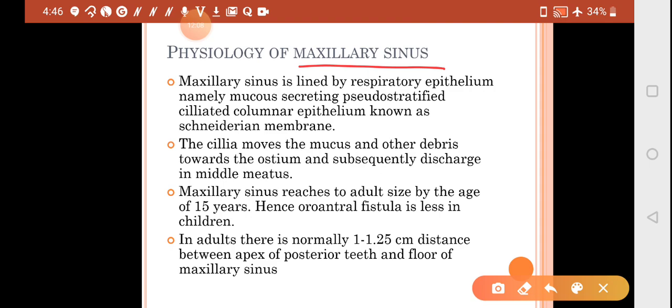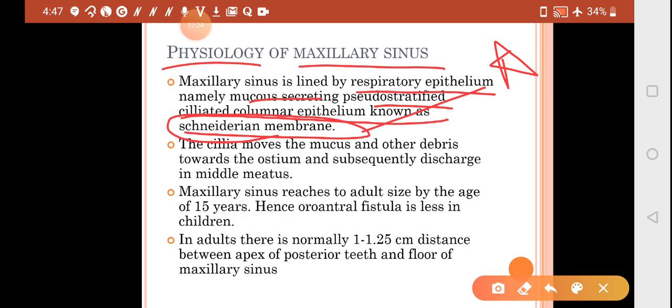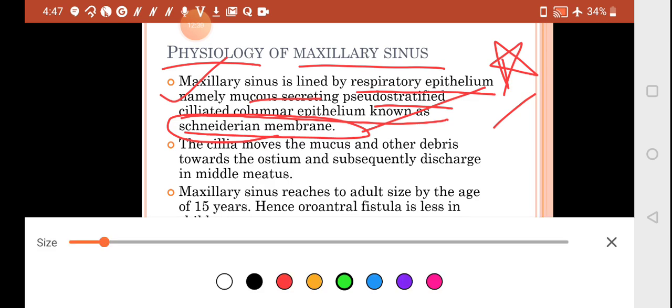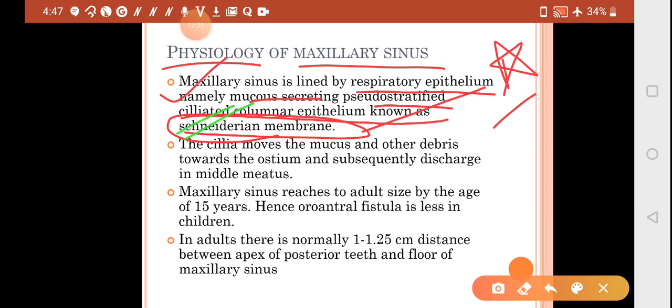Next is your physiology of your maxillary sinus. The maxillary sinus is lined by the respiratory epithelium, and that is mainly your mucus secreting epithelium, that is your pseudostratified ciliated columnar epithelium known as Schneiderian membrane. So it should be very well known what the name of the membrane that is surrounding it is. Answer would be your Schneiderian membrane. This thing should be very clear, done in your oral histology also. So I have covered that aspect.